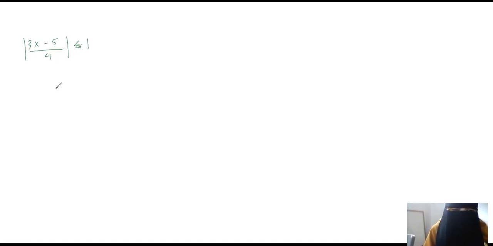And how can we solve this? The first one will be minus 1 less than or equal to (3x minus 5) over 4, less than or equal to 1, and then